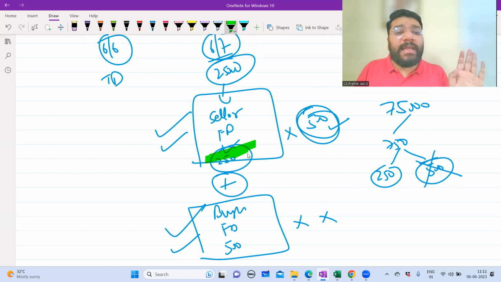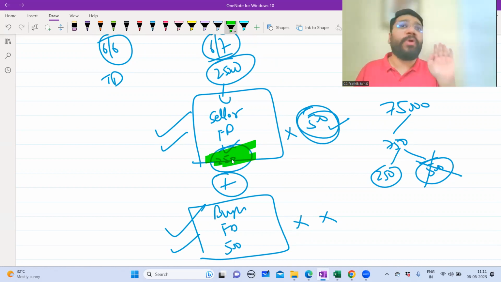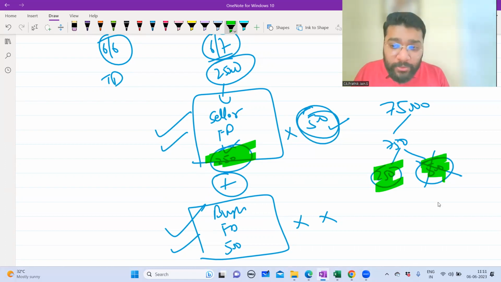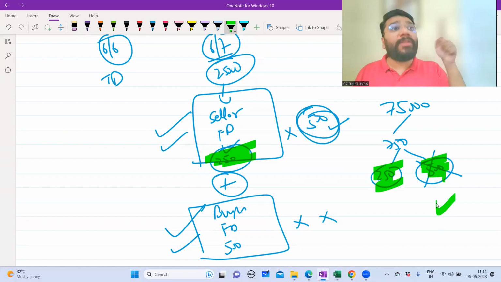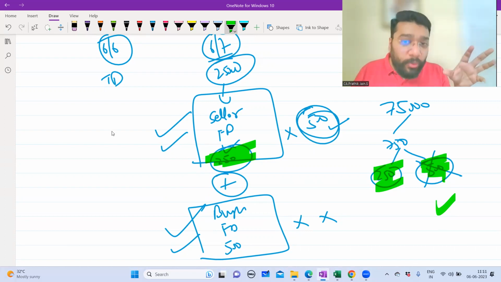Originally, A said that I'll earn only 250 out of this benefit. As originally, I'll get a benefit of 250. I'm okay with that. So because of early payment, apart from this 250, now A will end up getting an extra 500 also. Which means what? B is losing this 500. This should not happen. As per the contract, originally what was agreed?